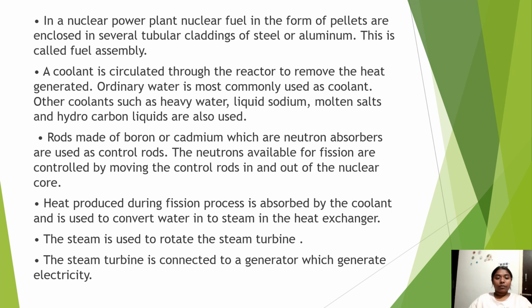The heat produced during the fission process is absorbed by the coolant and used to convert water into steam in the heat exchanger. The steam is used to rotate the steam turbine. The steam turbine is connected to a generator which generates electricity.